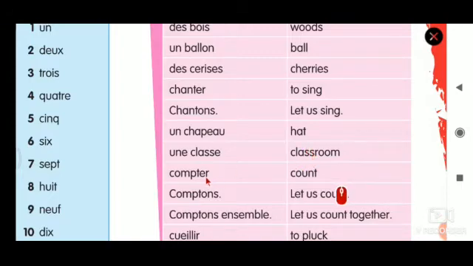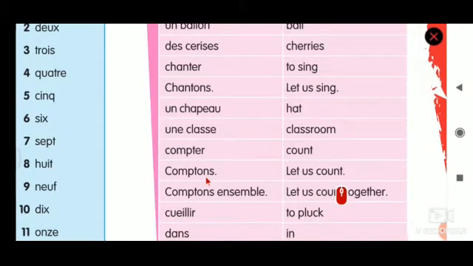Compter. This verb is very useful. Why? Because today we are learning numbers. So compter means count. Why do we learn numbers? We learn numbers to use them. How do we use numbers? We use numbers to count, right? So compter is a verb which is related to numbers. So whatever vocabularies we see here are related to numbers.